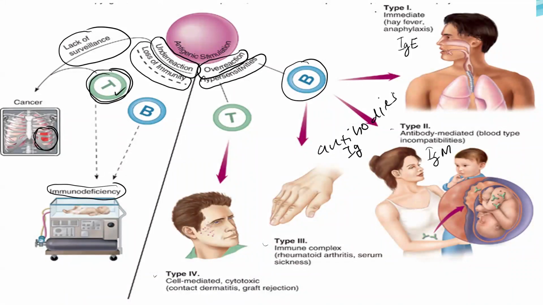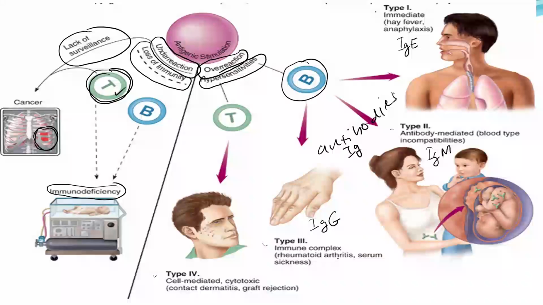And then type 3 is caused by the most abundant type of immunoglobulin, which is IgG. So the IgG is really overreactive, sometimes killing our own cells. Many autoimmune diseases are type 3 hypersensitivity, for example rheumatoid arthritis or RA, where the IgG kills our joint cells.